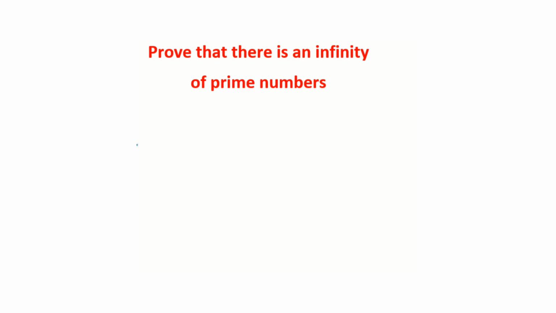In this video, I'm going to prove that there is an infinity of prime numbers. So first of all, what is a prime number? A prime number is a number that has only two factors, and so can be divided only by itself or by 1. So for example, 2 is a prime number, 3 is a prime number, 5, 7, 11, etc. So we can see we already know a huge number of prime numbers.